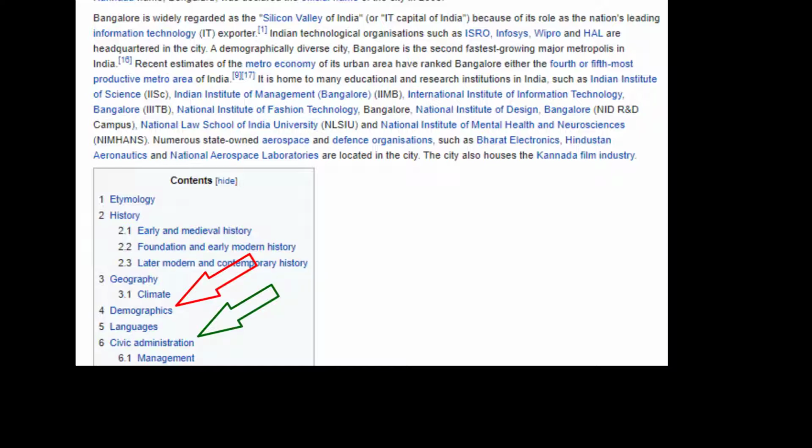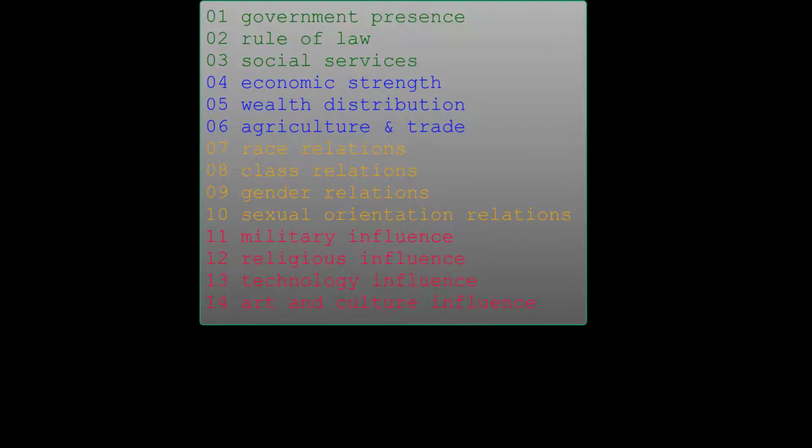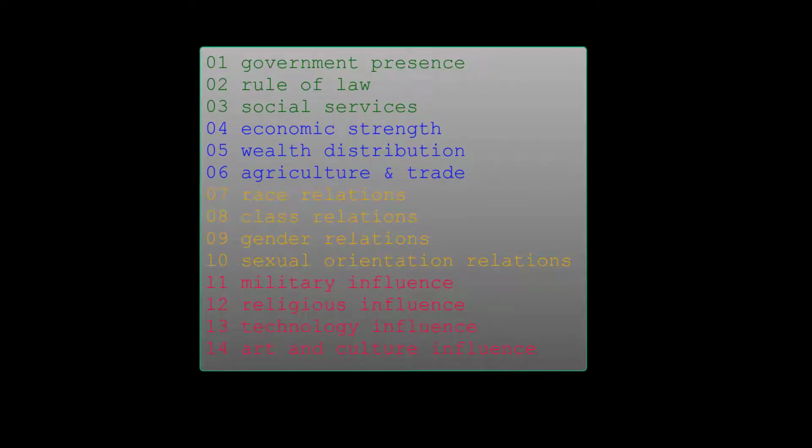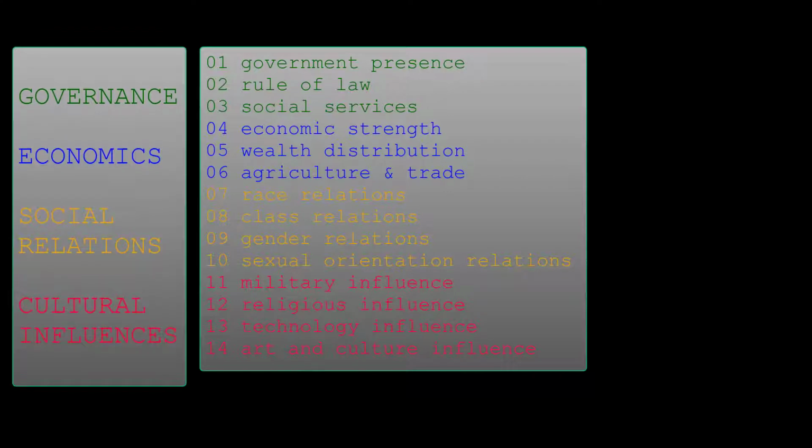There's no right or wrong way to do it, provided you've thought through and discussed all 14 of the base substructures, and any other relevant ones that you may have added for your world. You don't need to have subheadings for each of the 14 substructures, but some groups like to do that. I do recommend that you keep the structural categories, though, at least something similar to them.